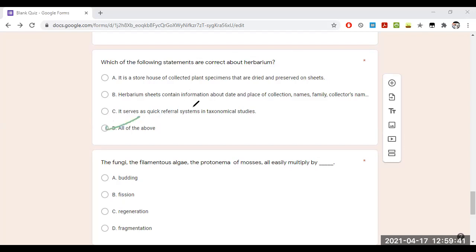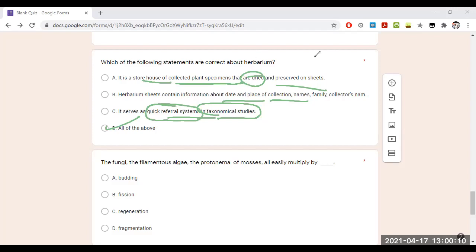Those who did the herbarium in your second year, whoever completed the herbarium, will have the easiest answer for this one. It is a storehouse of the collected plant specimens, dried and preserved on sheets, so the statement is true. Herbarium sheets contain information about the date and place of collection. Yes, quick referral systems in taxonomical studies. So keys, museums, botanical gardens, all these things belong to the taxonomical aids, which help for quick referral systems. Quick refer करने के लिए help करेंगे.